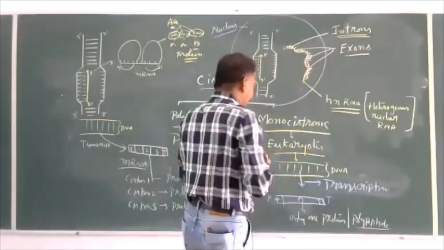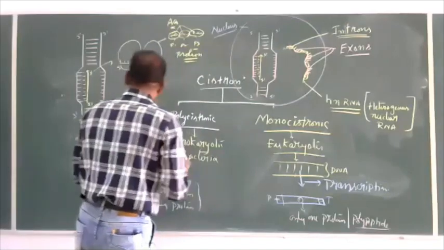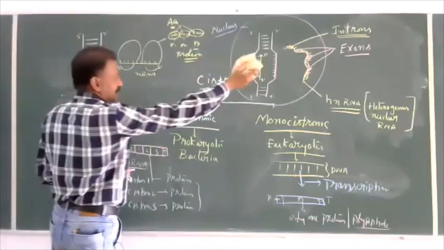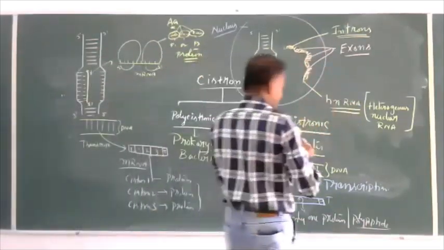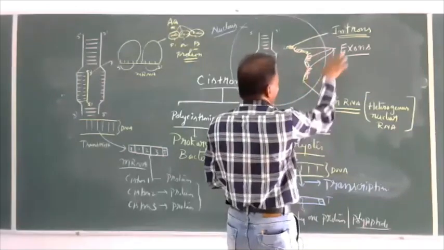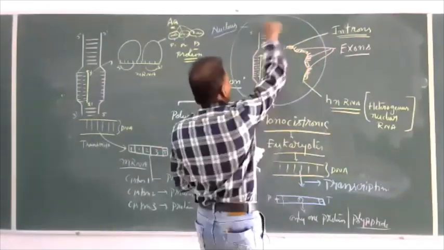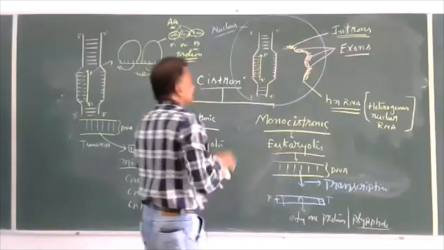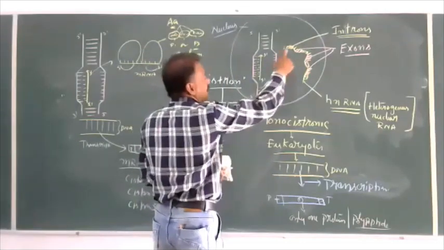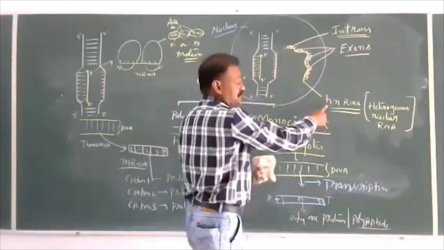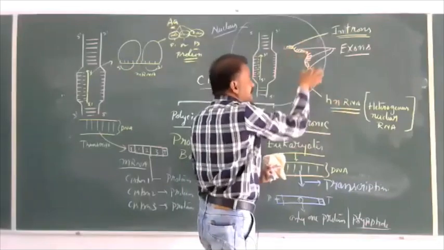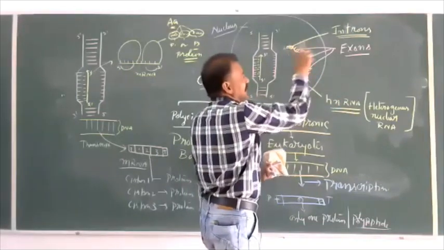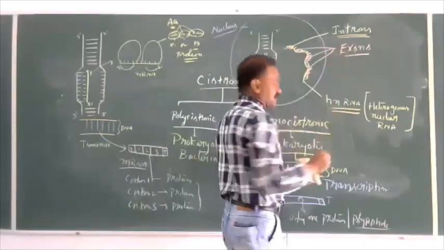To understand, let us see this diagram here. When the transcription is over in the nucleus, the total transcribed RNA, called heterogeneous nuclear RNA, is present, and it has two different types of structures.